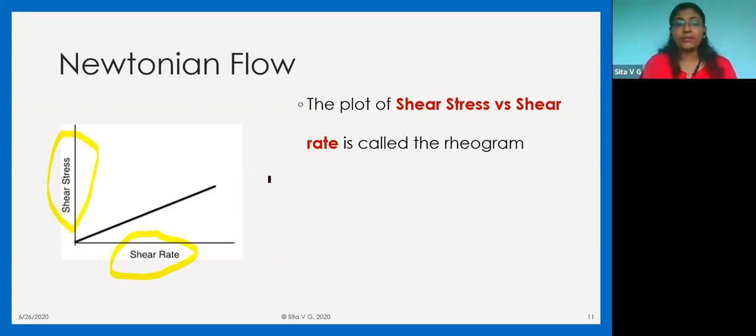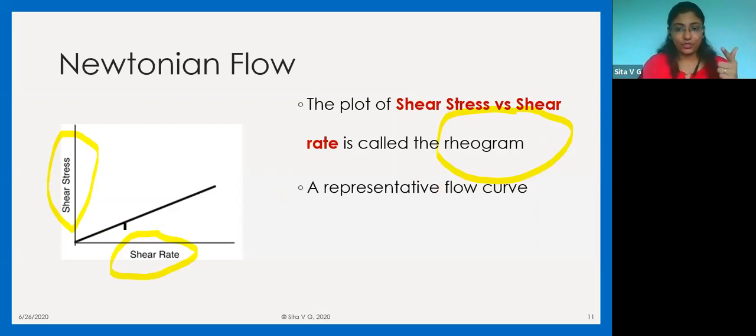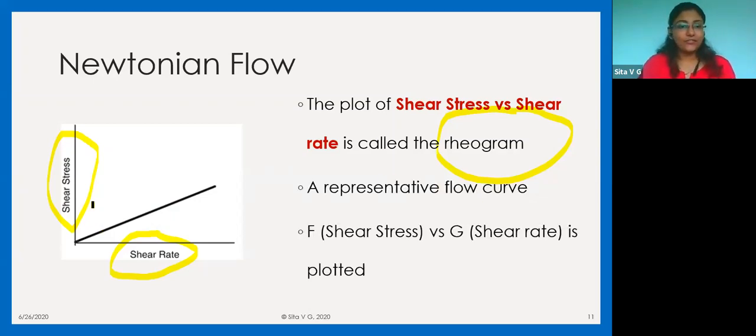What is a rheogram? The plot of shear stress versus shear rate is called a rheogram. This is a rheogram of a Newtonian material. And why is it a straight line? Because the shear stress and shear rate are directly proportional to each other. So this is the representative flow curve in which shear stress and shear rate are plotted.